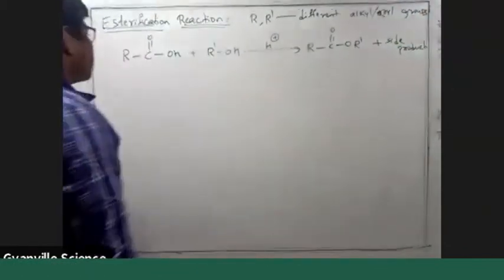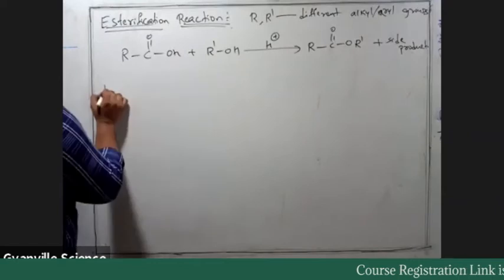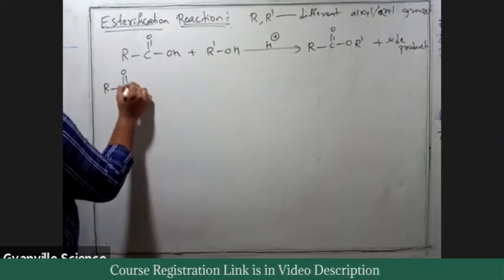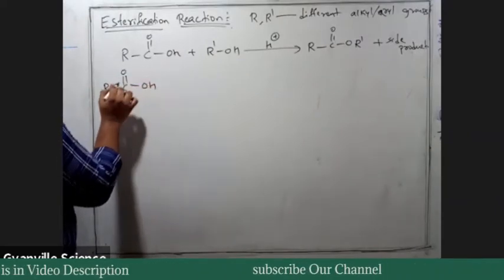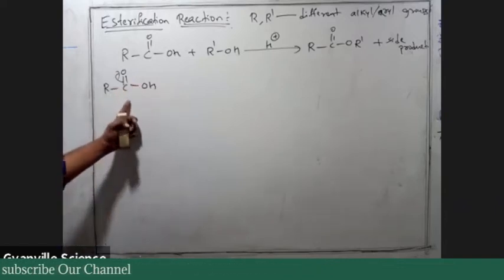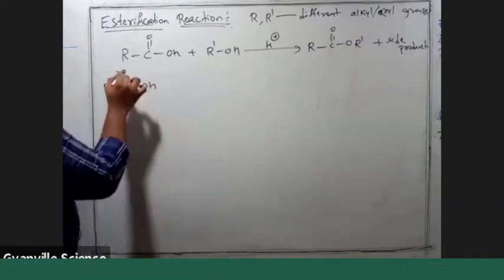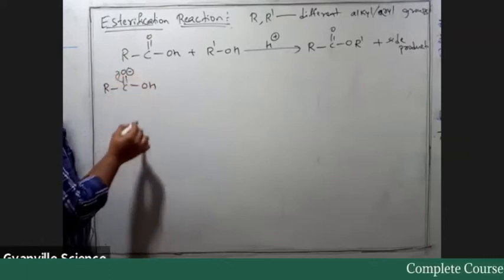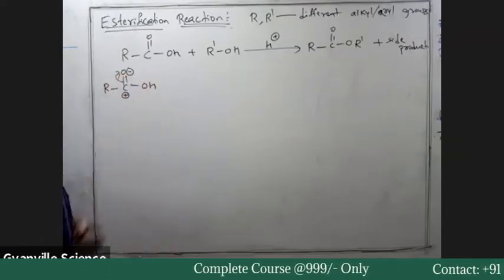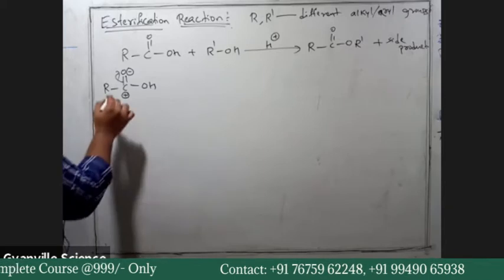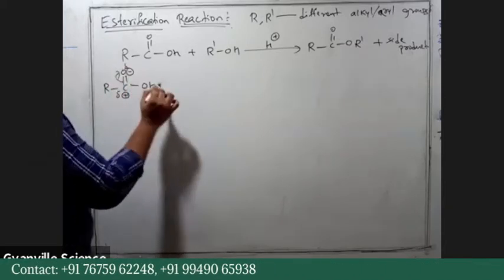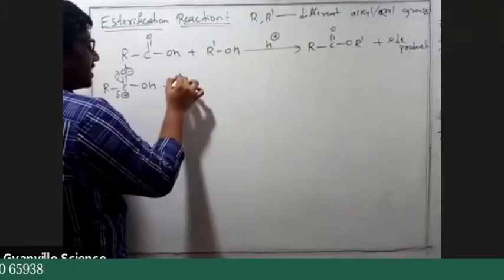In the first step, RC double bond OH: the pi electron density between carbon and oxygen moves towards oxygen because oxygen is more electronegative, and carbon gets partial positive and oxygen gets partial negative. This must be very simple. Then H plus addition.